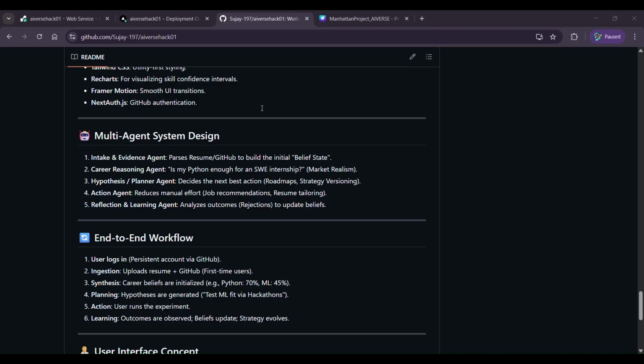Planner agent decides the next best trajectory. Action agent locally applies to all other possible jobs. And reflection learning agent takes in the positives and negatives of all the other four agents combined. Of course, we have other minor agents which act in the background. Everything is mentioned in the PPT.